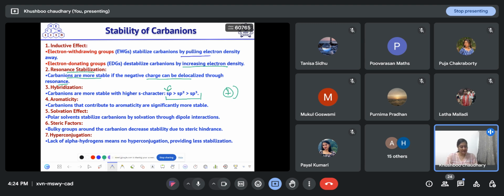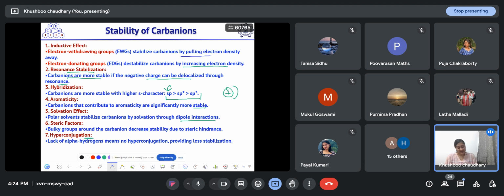Then in the case of aromatic compounds, if a negative charge forms in a compound and it is part of aromaticity, then that carbanion is stable enough. Polar solvents stabilize the carbanion by dipole-dipole interaction. If we have a bulky group adjacent to the carbon containing the negative charge, then due to steric hindrance that carbanion is unstable.